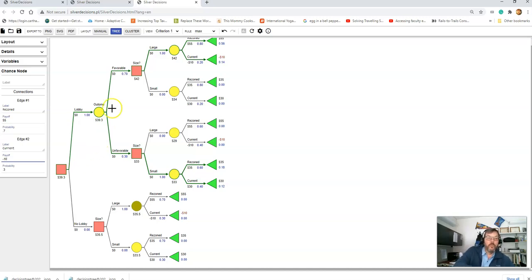So this is a useful process, but it does make a more complicated tree. And it tells you what to do. Notice if you went down here, you would just build the large on the expected value. But here it says, if it comes back unfavorable, now the risk is too high. Go ahead and build the small restaurant. If it comes back favorable, go for the big restaurant.